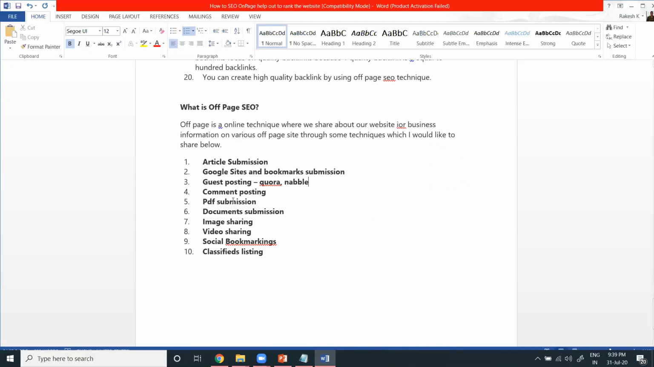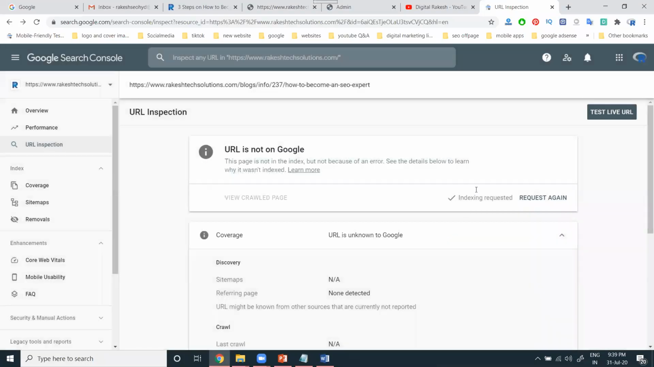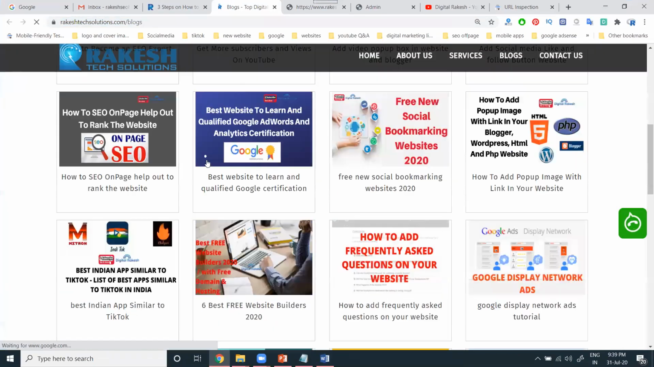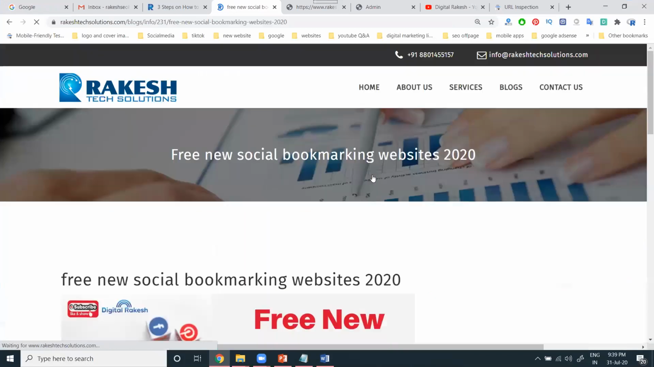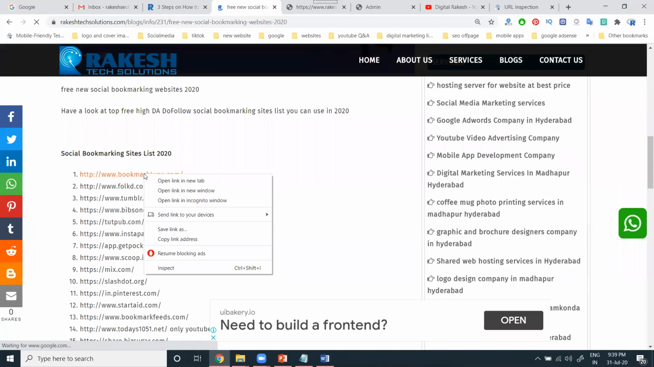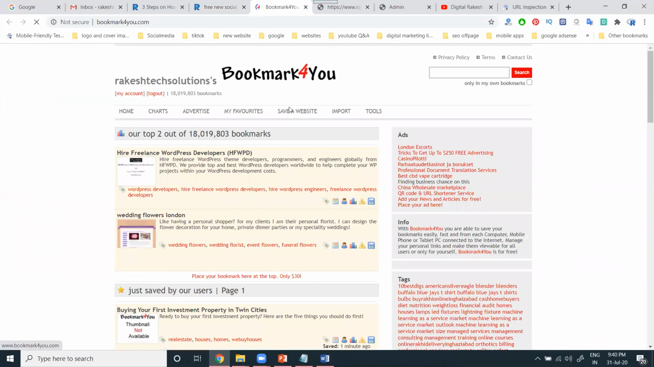Document submission, PDF submission, image sharing, video sharing, social bookmarking, and classified listings. In this complete scenario, promotion mainly uses social bookmarking sites. The top sites will be there. Here I'm just showing one option: Bookmark for You. Open this URL; everyone has the same option.